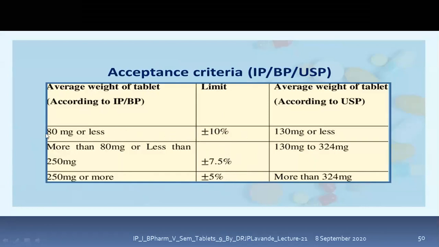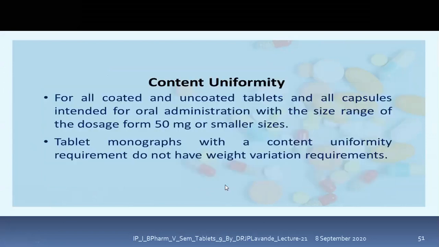For IP and BP, 80 milligram or less. For USP, 130 milligram or less. The acceptance criteria is plus or minus 10%. IP 80 to 250, USP 130 to 324, it is 7.5%. IP and BP if it is more than 250 milligram, USP if it is more than 324 milligram, the percentage acceptance criteria is plus or minus 5%. Again, this is most important from the GPAT point of view.